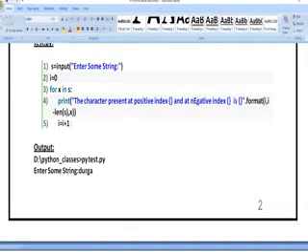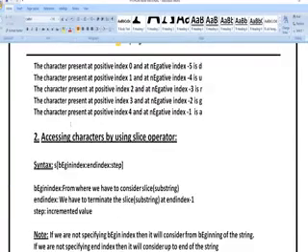The best method to run the program is to write the complete program in Notepad and save it with the .py extension, and if we run it, the program will run successfully without any problem.